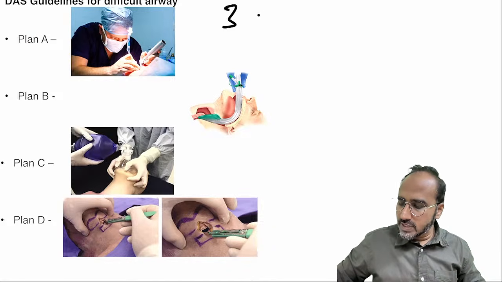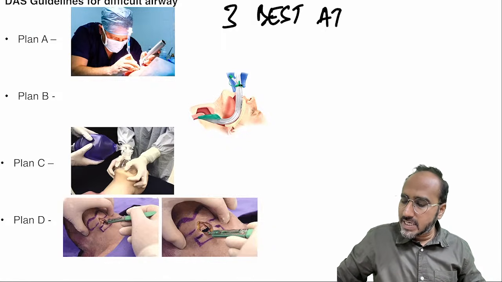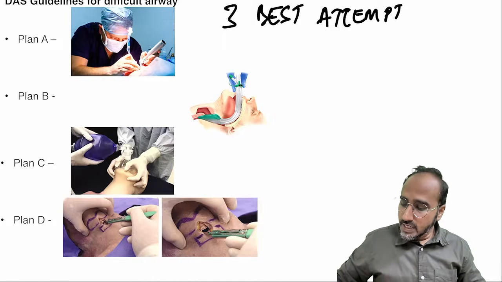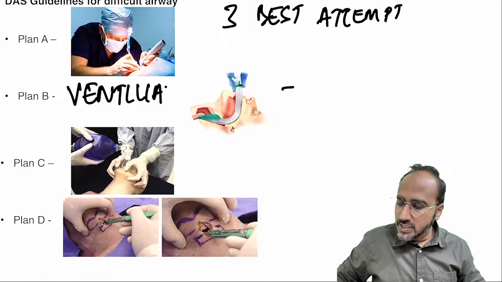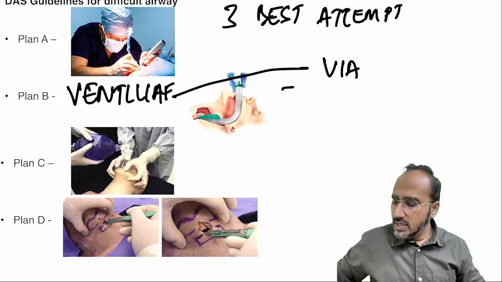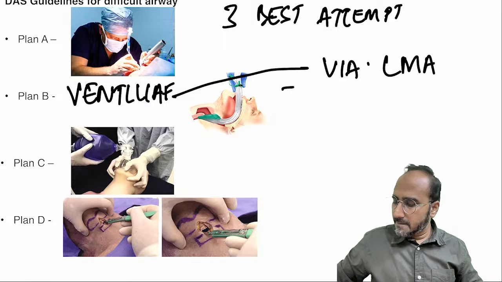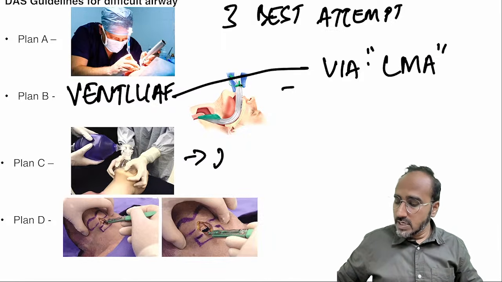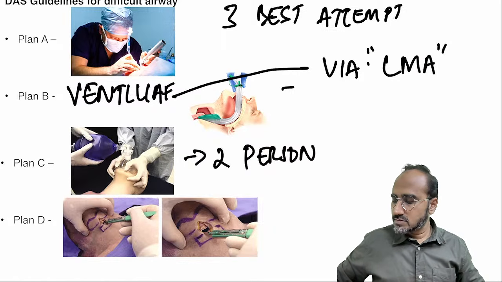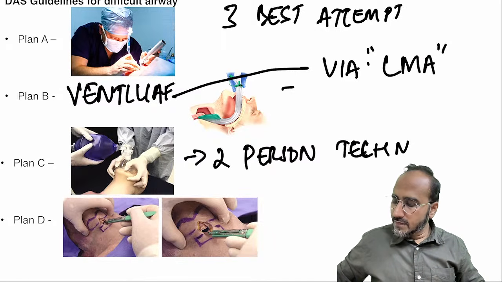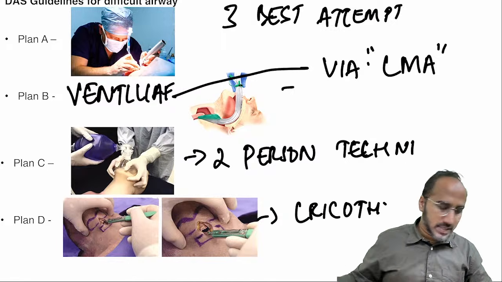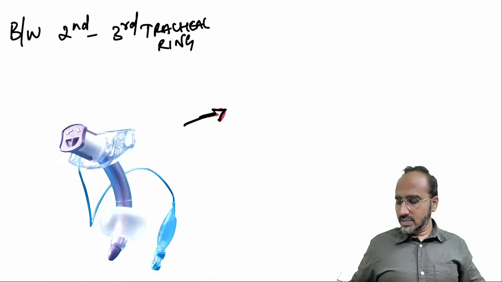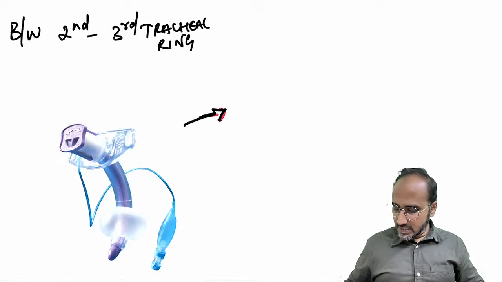So you try to go for 3 best attempts of intubation. If 3 best attempts of intubation fail, guys, what do we need to do? We need to go for plan B. Plan B is what? Ventilate the patient. Ventilate the patient through what? Ventilate via a supraglottic airway device or LMA. If plan B fails, you go for plan C, which is the 2-person technique of ventilation. If that also fails, you need to go for plan D, which is emergency front of neck access cricothyrotomy. Is this thing clear? Right? This is the tracheostomy tube, guys. Right? This is a tracheostomy tube.